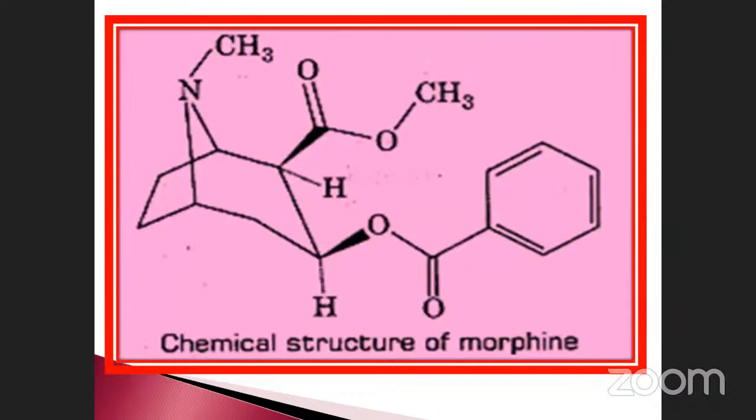So note it down, this is the structure of the morphine. See here, two acetyl groups present in it. Sometimes they may ask the question: morphine, how will it be converted into something? Morphine is also prepared by the addition of methyl, ethyl, acetyl groups. Like that they may ask the question. You have to tell us the acetylation group, CH3 OH, acetyl.